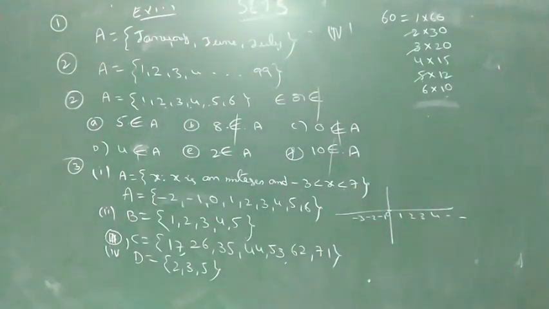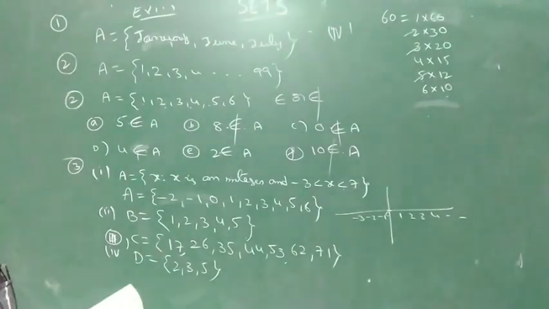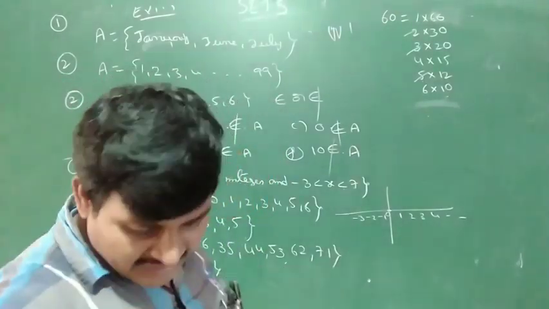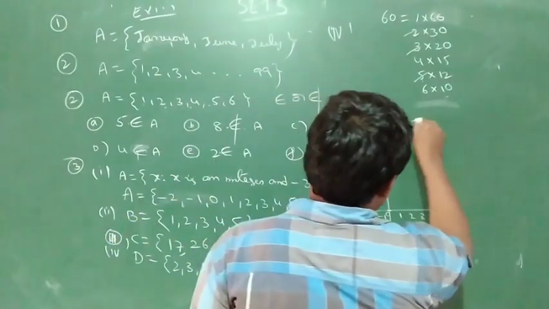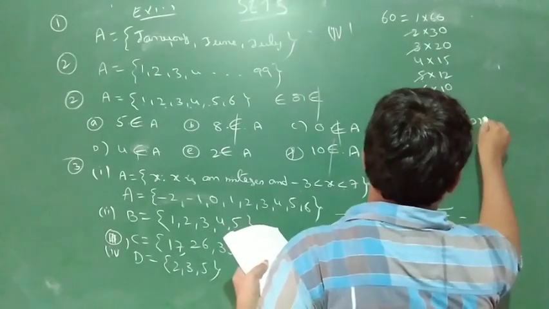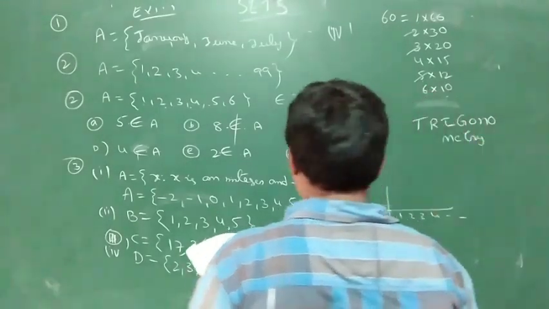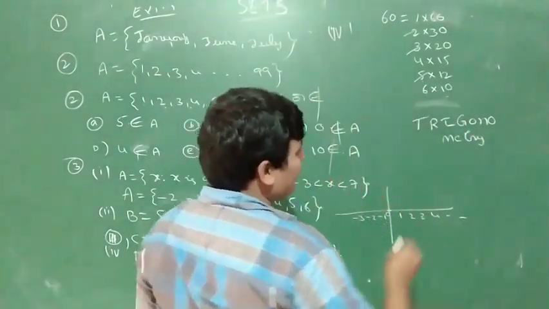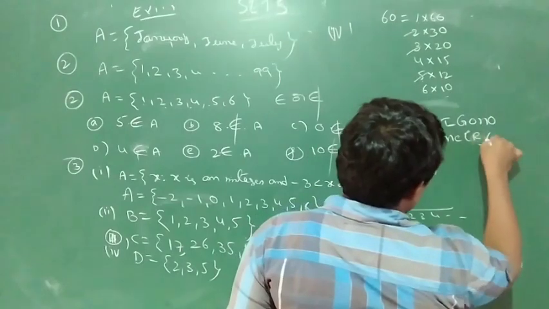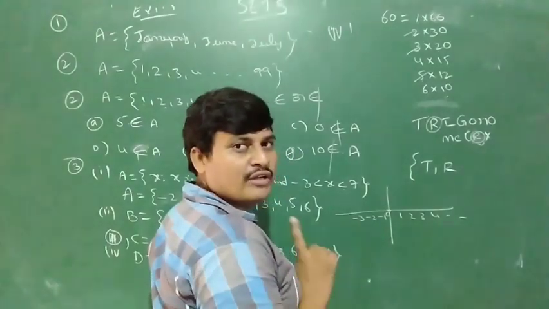Next, the set of all letters in the word trigonometry. Trigonometry, set of all letters. How many letters? In trigonometry, what is the repeated element? For example, T, R, then T-R-Y, two R's. Two R's can be written only one time.